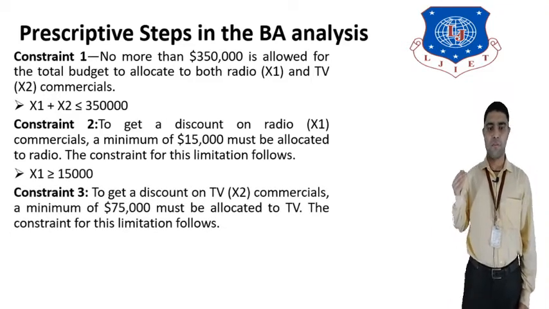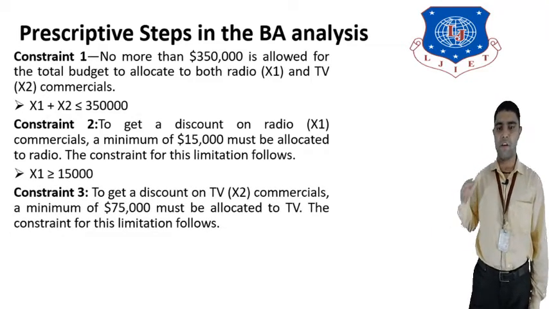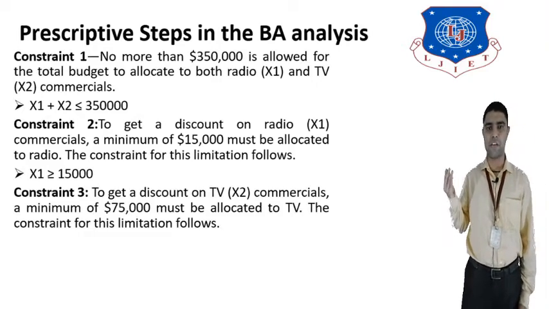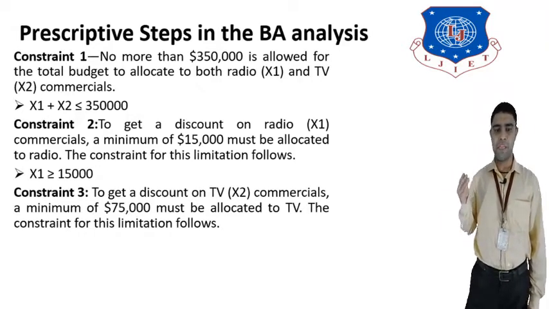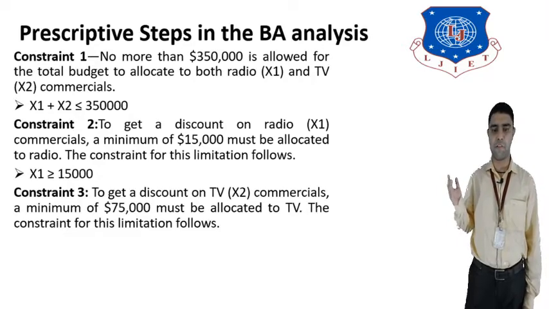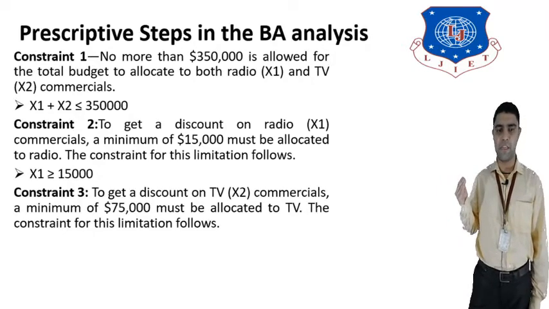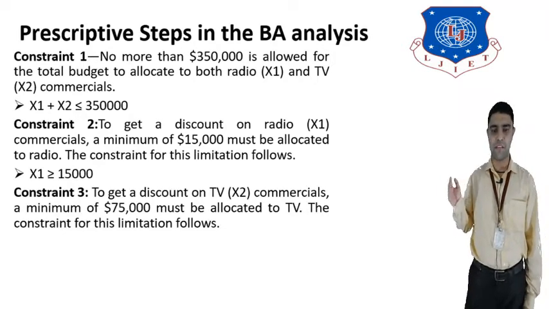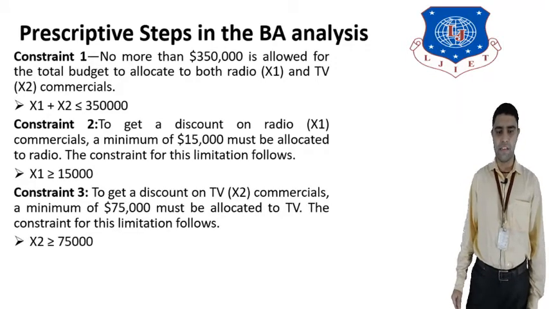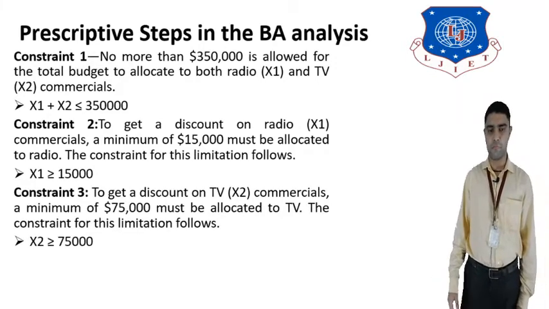Constraint 3 is about getting the discount on TV. If we want to contain the TV on X2 commercial product, then the minimum cost will be $75,000, which will be allocated to the TV. So the constraint will be X2 is greater than or equal to 75,000 rupees.